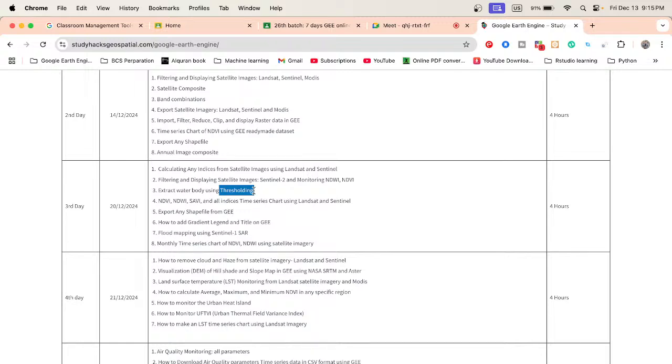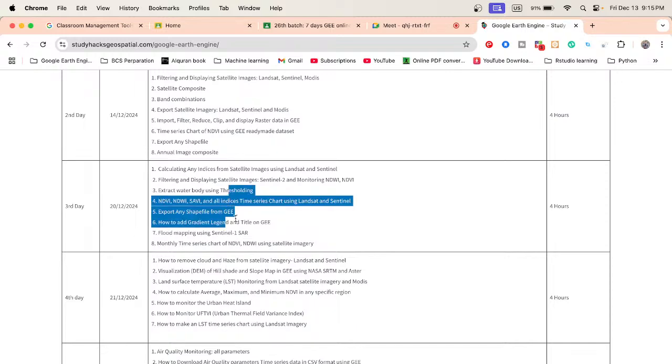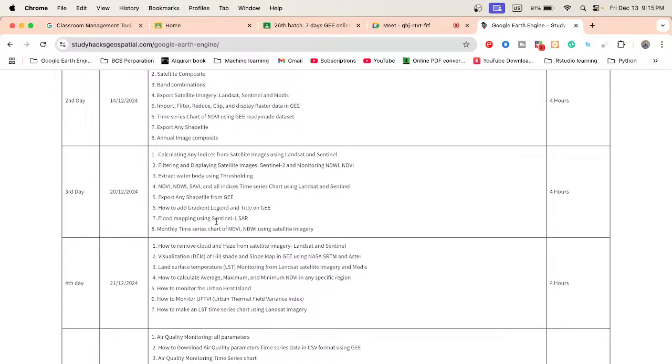And we'll discuss NDVI, NDWI, SABI, or any other indices, how we can easily make the time series chart using Landsat or Sentinel imagery, or export any file, and how to add the gradient legend. We also discuss flood mapping, how we can easily detect the flooded area using Sentinel-1 SAR data, and the monthly time series chart of NDVI, NDWI, or any other index using different types of satellite imagery, mainly how we can easily create monthly time series.